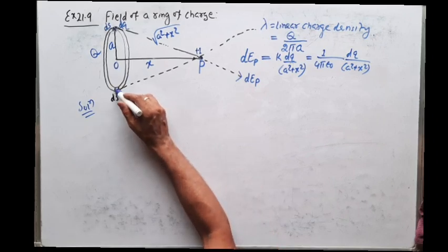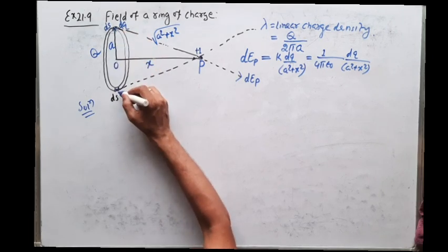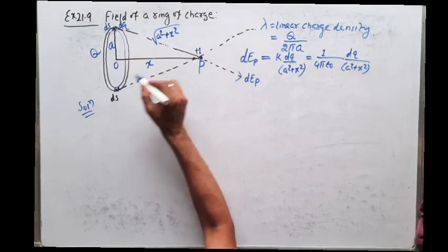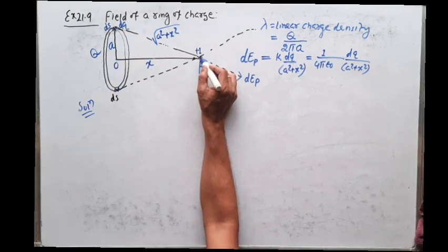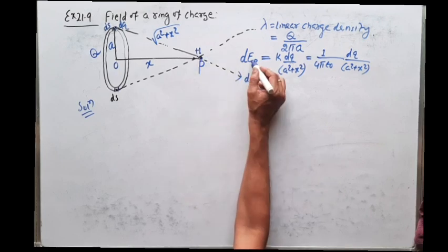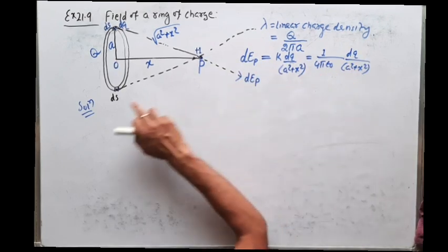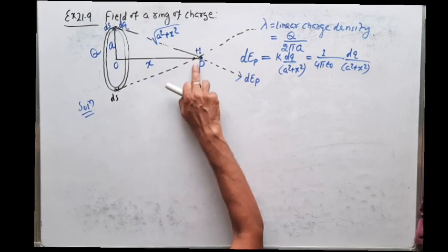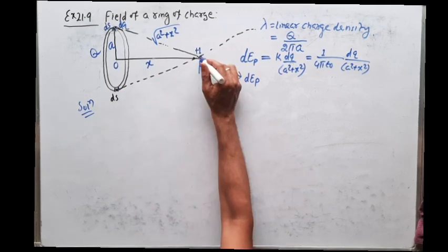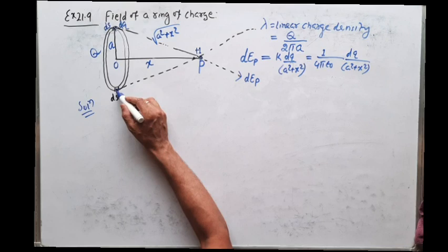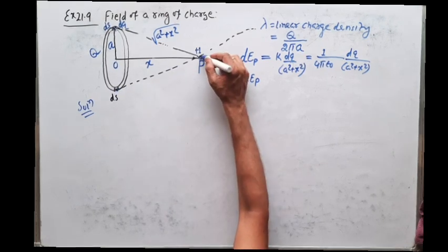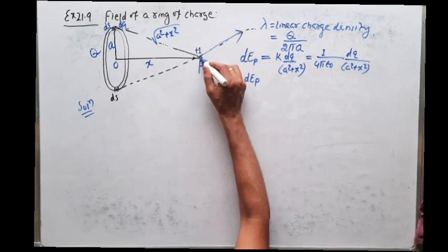Similarly, if I take a similar element just opposite to this and find the electric field intensity at point P, again the electric field intensity will remain the same because the charge is the same and the distance is also the same. But what is the direction? This plus q will repel this plus 1 along this direction.